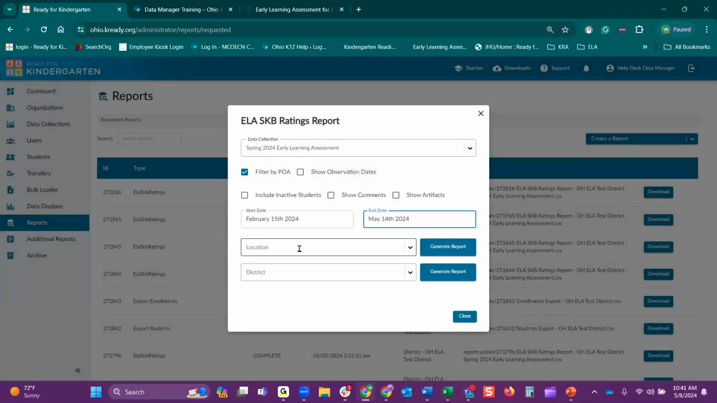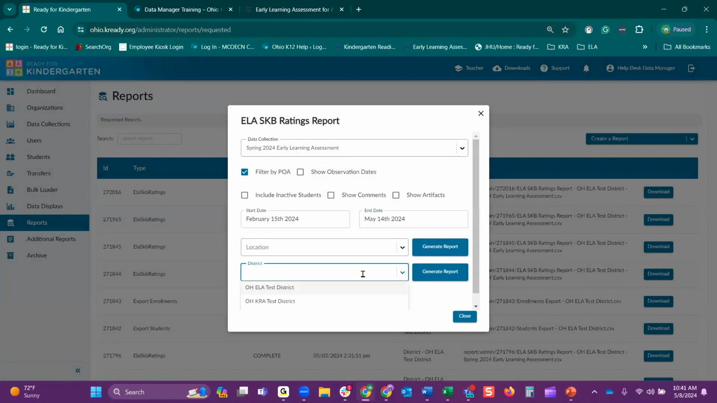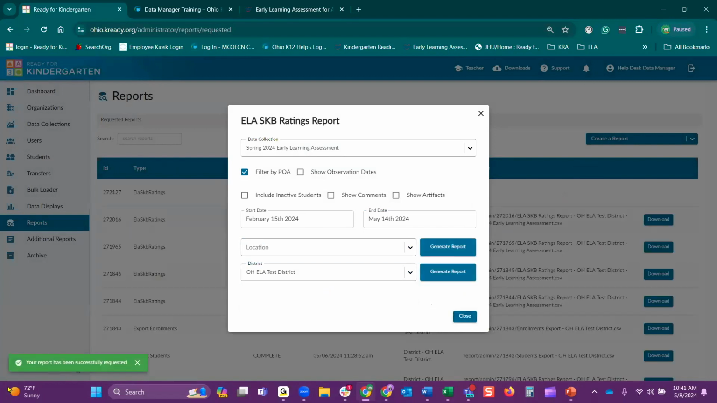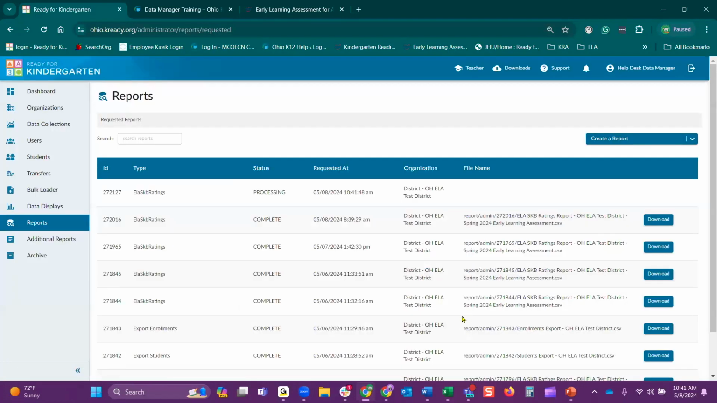Now, location: if you have multiple locations under your organization and you want to see a specific building, not all of them, you would select that and then generate the report. If you want to look at your district, your organization as a whole, you're going to select that and then select generate report. Now you're going to see your report has been successfully requested, so you can close out of that. And it is in processing status.